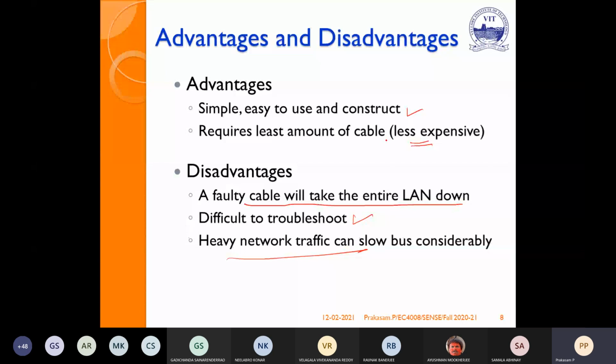Easy to use, less expensive. The disadvantage: a faulty cable will take the entire LAN down. Difficult to troubleshoot. Heavy network traffic can slow down the network.